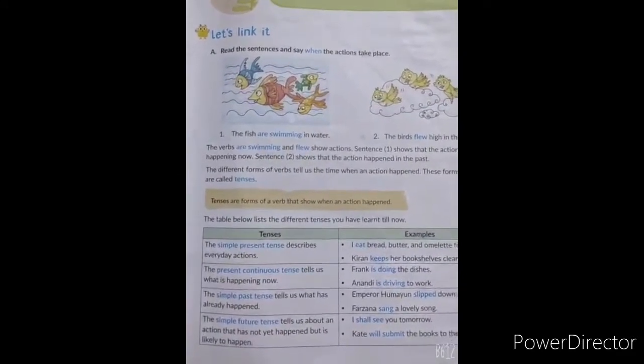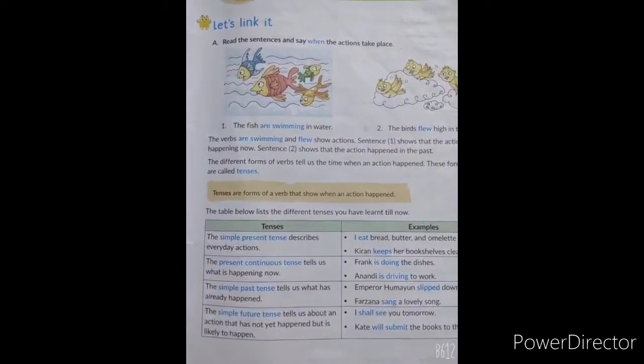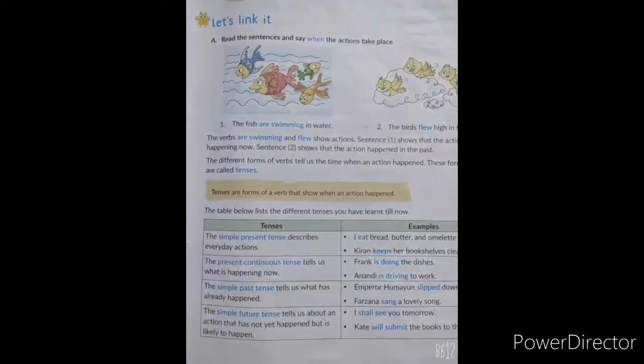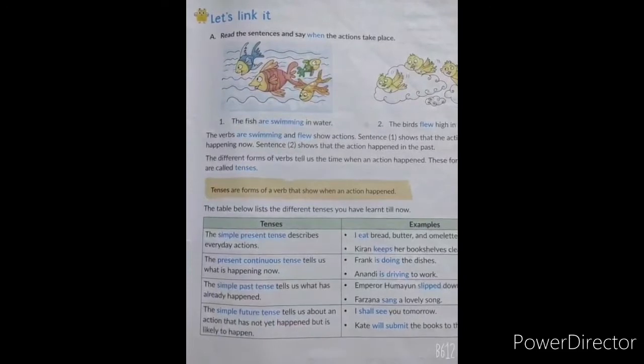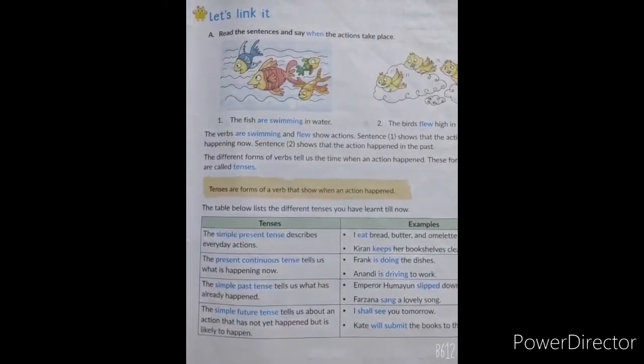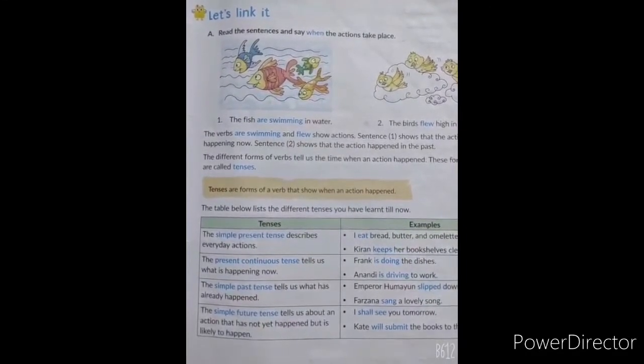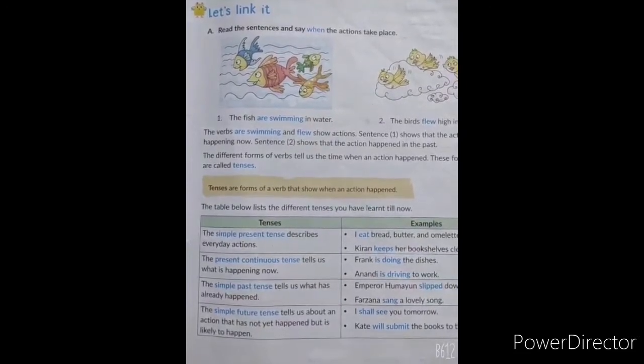And then students, see clearly here. Simple present tense, which describes everyday actions. Present continuous tense tells us what is happening now at the present moment. The simple past tense tells us what has already happened.